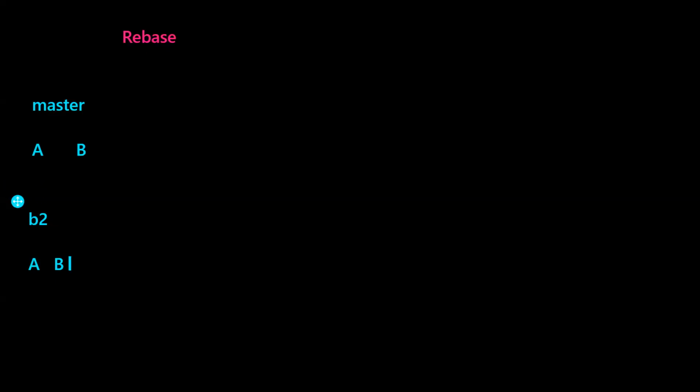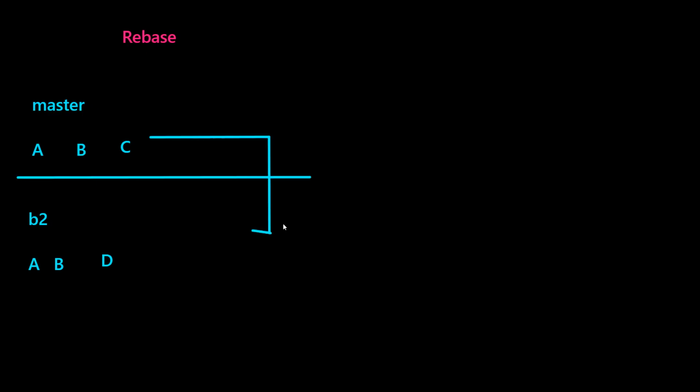And then they were working parallelly, like two parallel entities. Development is happening on both the branches. And there's a commit C made here, and here is a commit D done. After some days, we realize we want the changes from master to be integrated into this branch.